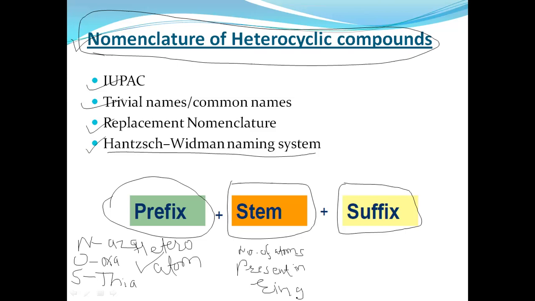That is called the stem, which indicates how many members of a particular ring system are present. For example, IR represents 3 members, OL represents 5 members, IN represents 6 members, and EP represents 7 members. Like that, we use the stems to identify how many members are present in the heterocyclic compounds, whereas the suffix indicates saturated and unsaturated compounds. In this way, you have to give the names for the heterocyclic compounds.